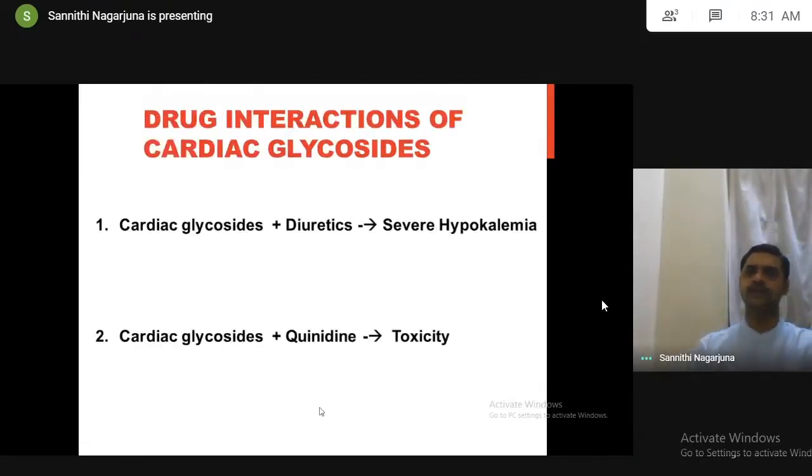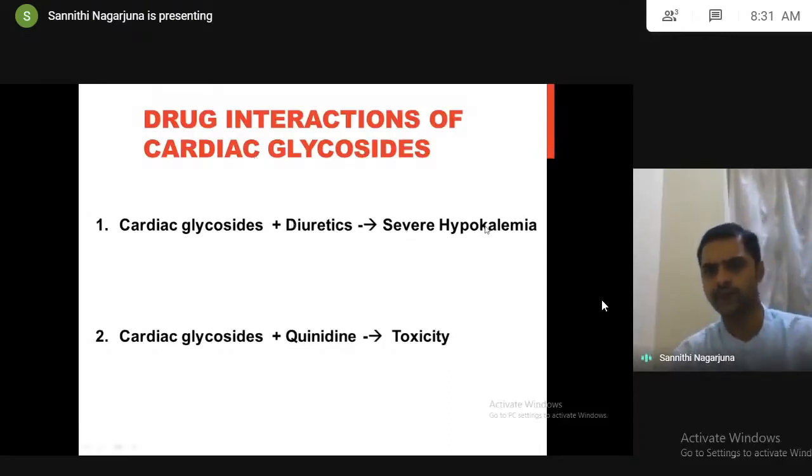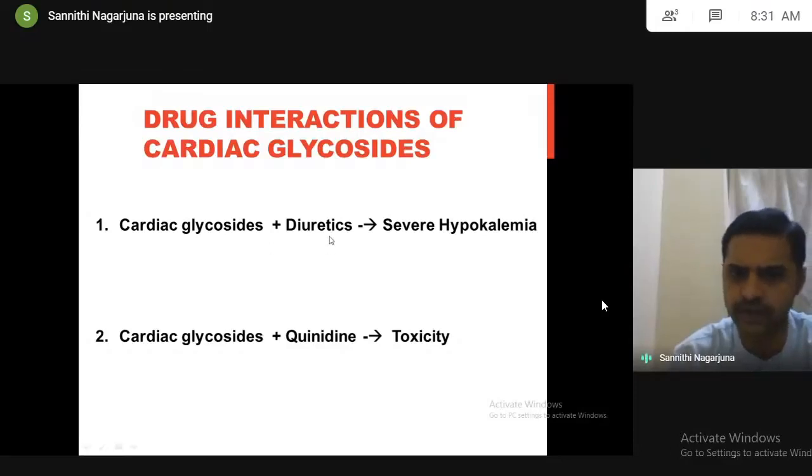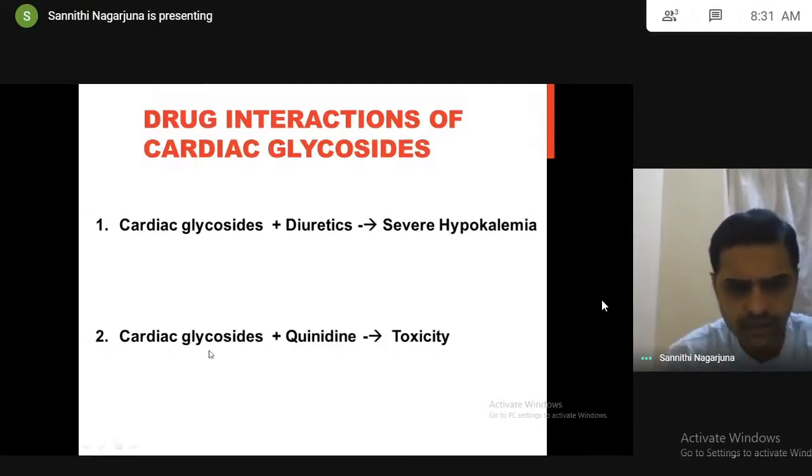Coming to drug interactions, cardiac glycosides should not be taken with diuretics because diuretics also cause hypokalemia. We know that diuretics increase the excretion of water, and along with water, they increase the excretion of sodium and potassium. So all diuretics cause hypokalemia. Cardiac glycosides also cause hypokalemia. If you combine them together, it will lead to severe hypokalemia. Cardiac glycosides should not be taken with quinidine because quinidine will stop the excretion of cardiac glycosides. If excretion is stopped, cardiac glycoside concentration increases, which leads to toxicity because they have a very narrow therapeutic index.